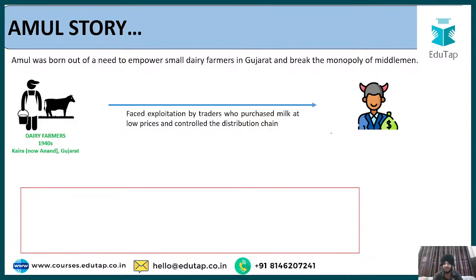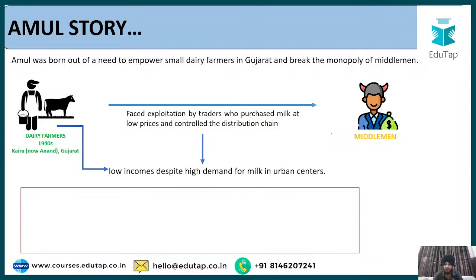So the point is that there was some sort of monopoly of the middlemen with respect to the dairy business in different parts of the region, and this is just a small example with respect to Kaira, Gujarat. As a result, the dairy farmers started earning lower income, and also in urban centers the demand for milk had increased. But even if the demand for milk had increased, these dairy farmers were still facing losses and low income. So that was, I would say, the crux regarding the challenge faced by the dairy farmers from Gujarat.